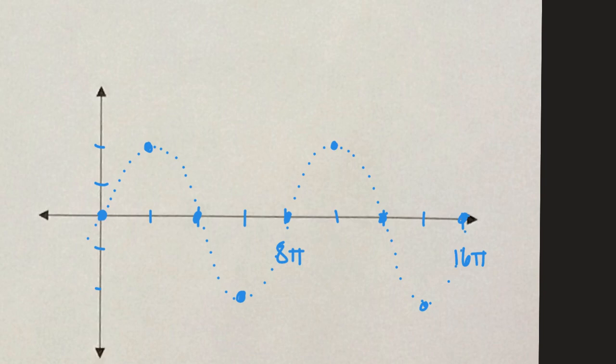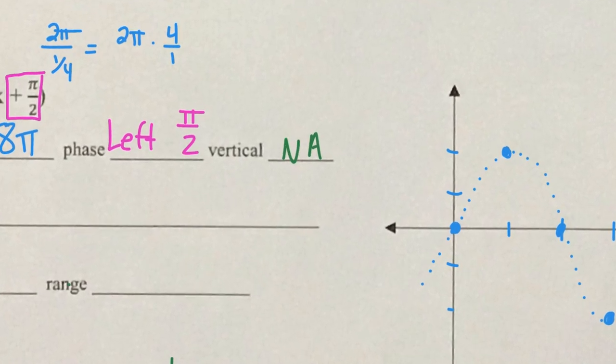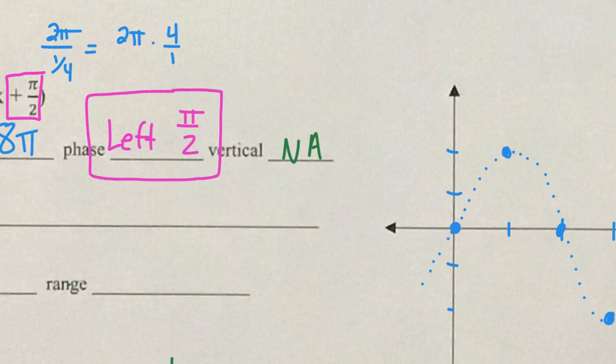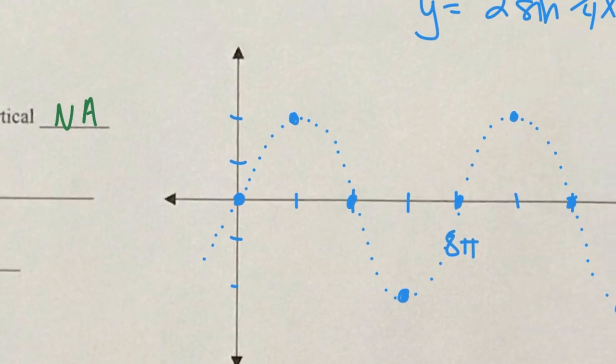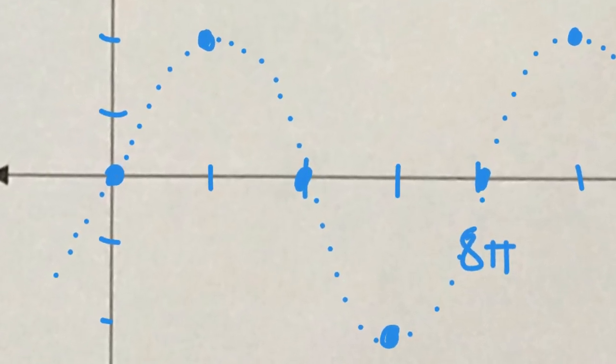Whenever you have a phase shift on your test, I want to see this: your original graph without the phase shift, so 2 sine of 1/4 x. Now let's look at our phase shift. We go left pi over 2 units. So how far do we have to go? Do not just go over an arbitrary amount anymore. This is based upon what we have already written in here.